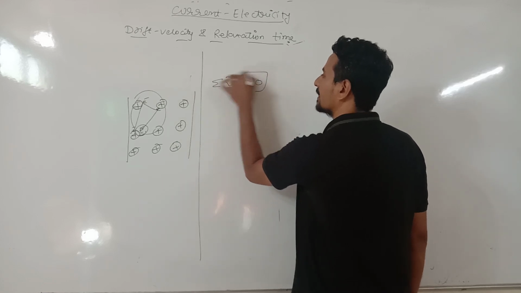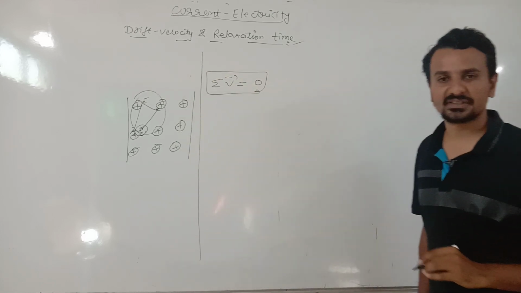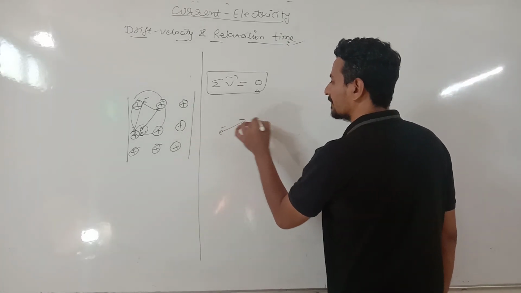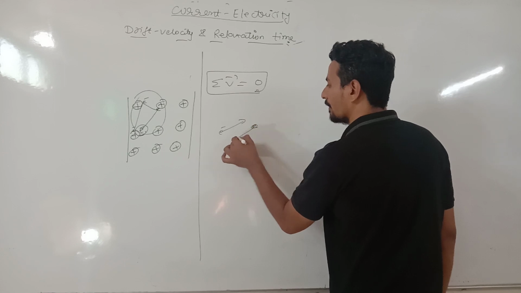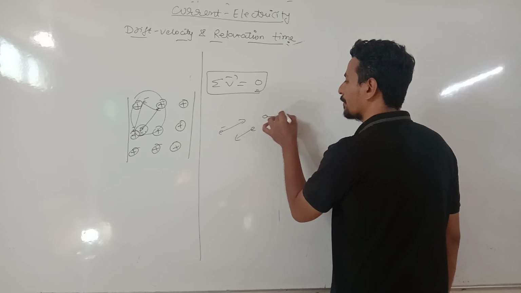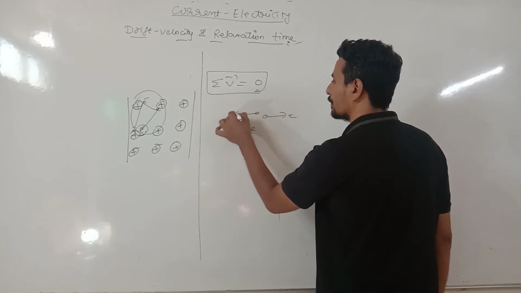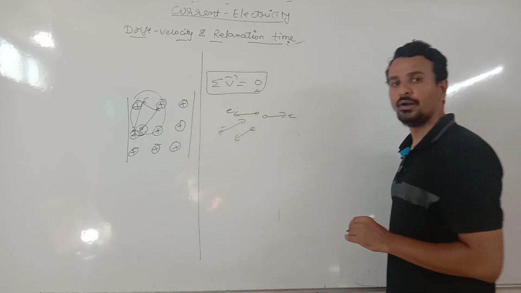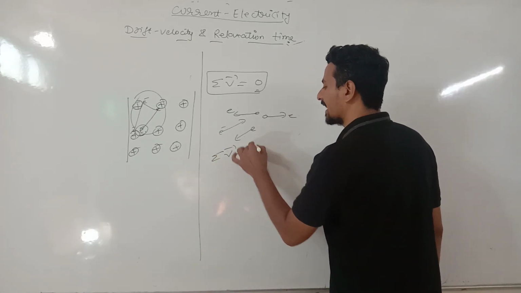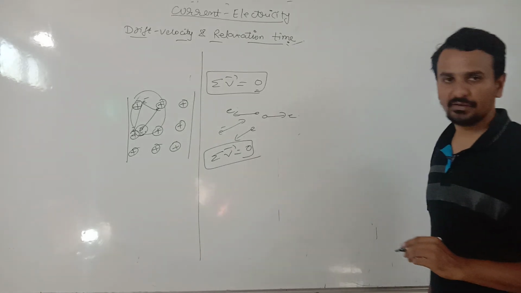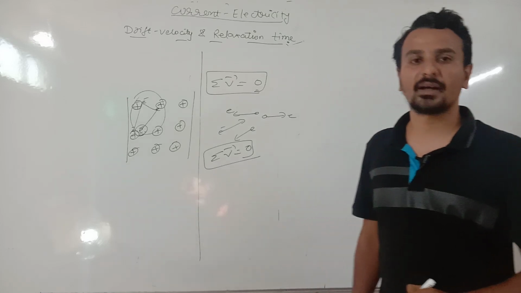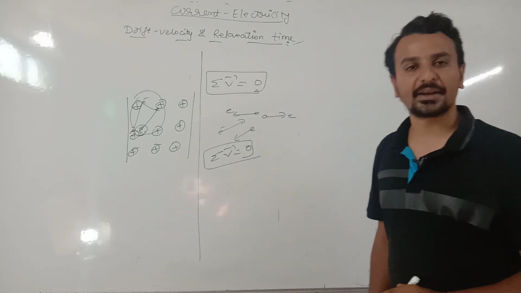That means vectorially we get sigma v equals 0. Sigma v equals 0. Suppose one electron is moving in this direction, similarly at the same instant another electron will be moving in the opposite direction. As velocity is a vector quantity, the summation of all the velocities of the electrons comes out to be 0. This is the reason that even though electrons are moving inside the conductor, they cannot constitute any electric current.